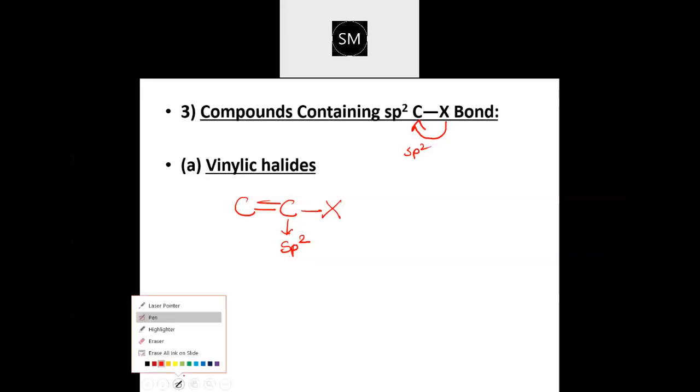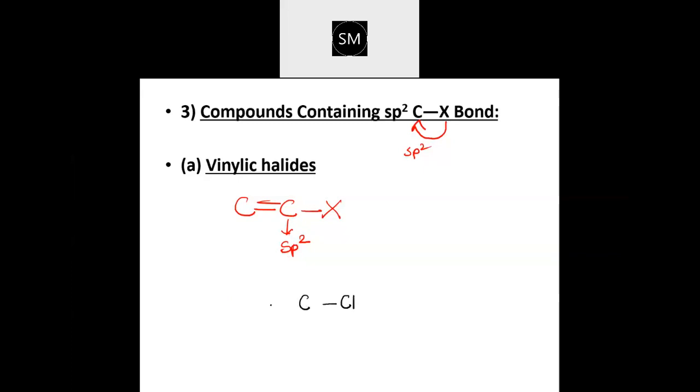If I want, we can replace it with a better example. So you take chlorine here and then you are having a carbon which has a double bond. So there should be a carbon-carbon double bond. Then satisfy this. The 1, 2, 3 bonds were already satisfied, so I have put 1 hydrogen here. And these 2 bonds were already there, so I will put 2 hydrogen. So this will be called vinyl chloride. This one is vinyl chloride.